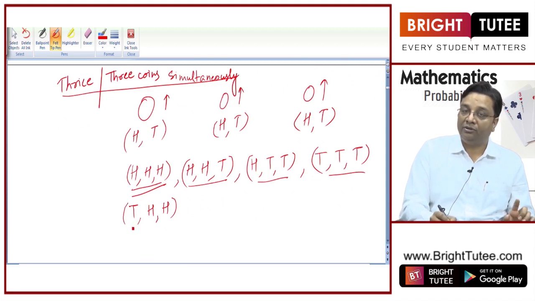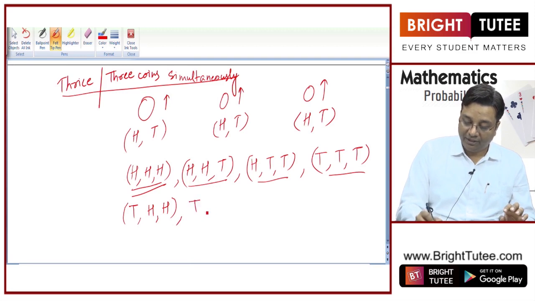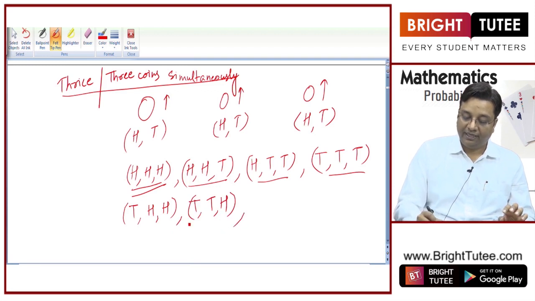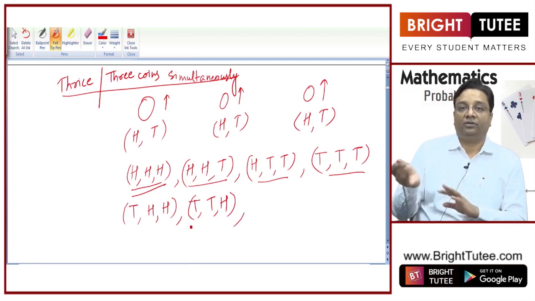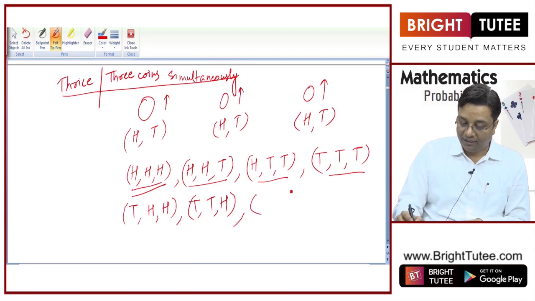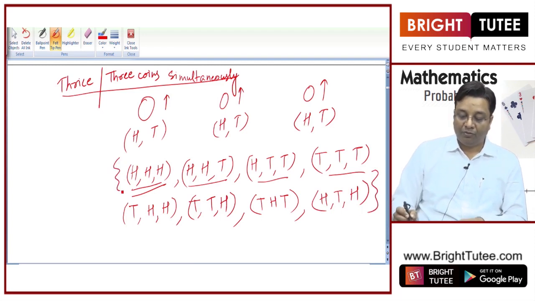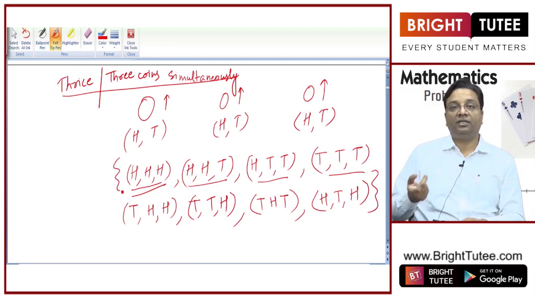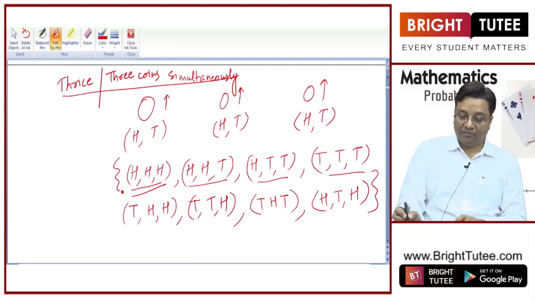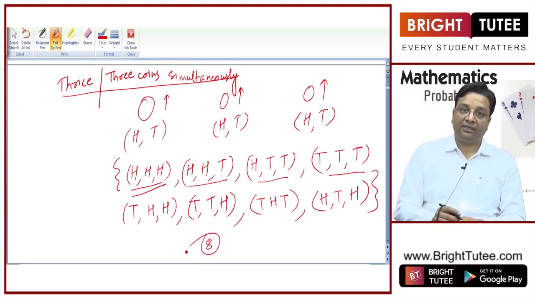Tail on the first coin, head on second, head on third. Then one of the cases can be tail, tail, head. Tail and tail on first and second coin, and head on third coin. Then one of the cases can be tail, head, tail, and one case can be head, tail, head, right? These are the possible outcomes when you throw 3 coins simultaneously. What is the number? 8 possible outcomes in that case.